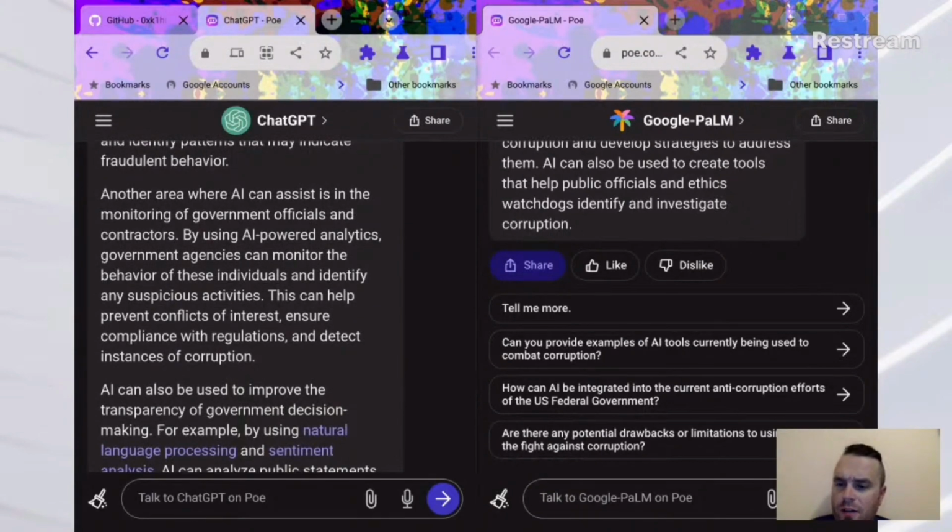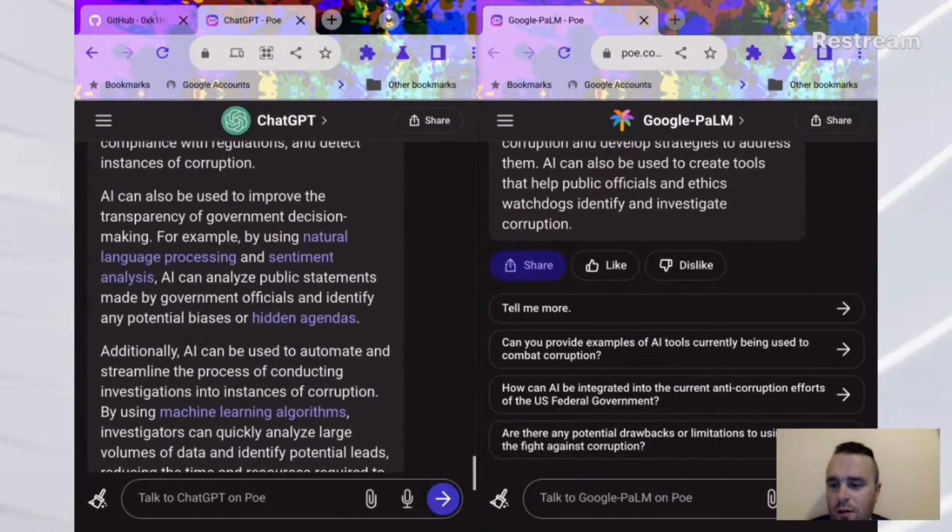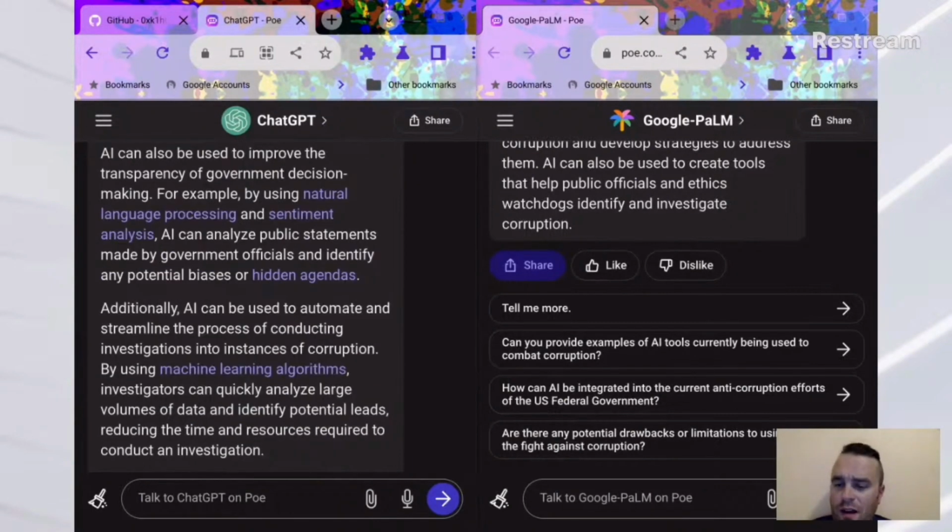Another area where AI can assist is the monitoring of government officials and contractors by using AI-powered analytics. Government agencies can monitor the behavior of these individuals and identify any suspicious activities. Okay, kind of already touched on that too. AI can also be used to improve the transparency of government decision-making, for example, by using natural language processing and sentiment analysis. AI can analyze public statements made by government officials and identify any potential biases or hidden agendas.